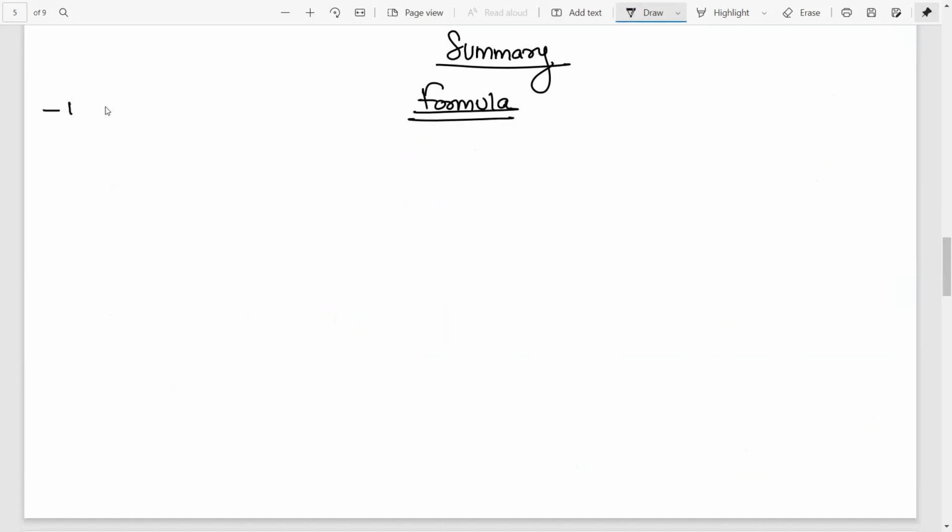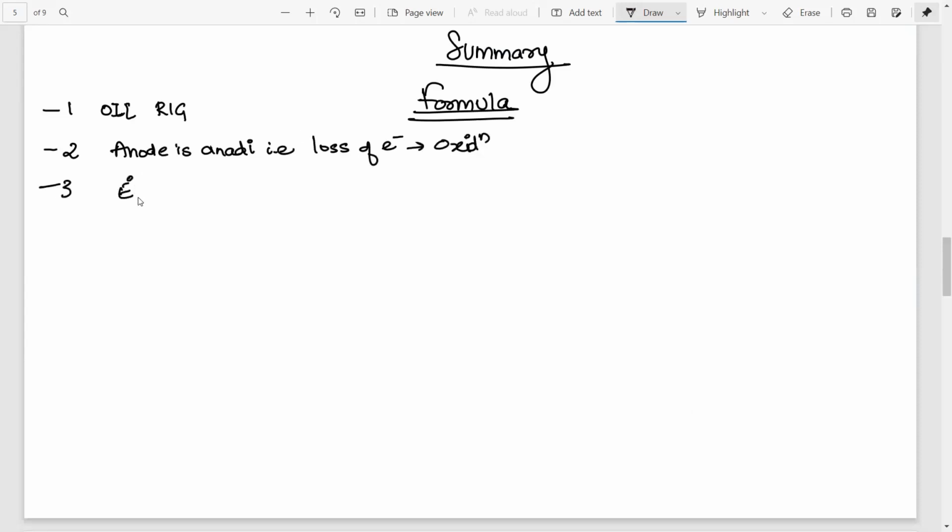First trick you remember, OIL RIG. Oxidation is loss, reduction is gain. Second trick you remember, anode is anadi. That is, there's going to be loss of electron and that happens during an oxidation reaction. And coming to the EMF of the cell, standard EMF of the cell is equal to EMF of the cathode minus EMF of the anode, right?